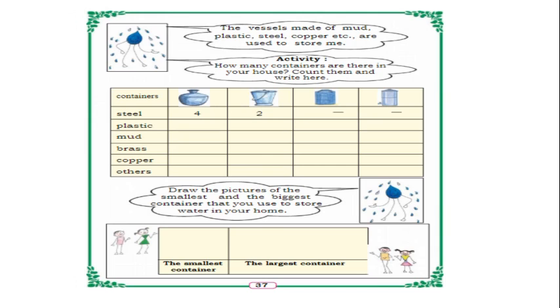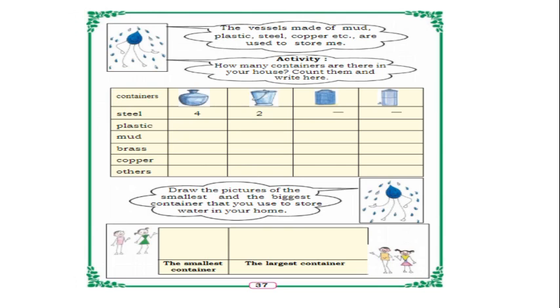Okay. The next page: the vessels made up of mud, plastic, steel, copper, etc. are used to store me. So the drop of water is telling, those vessels made up of mud. Just now we have seen, children, isn't it? Yes, mud, plastic, steel, copper, etc. So that drop of water is giving one activity. What is that? How many containers are there in your house? So you have seen so many water containers. How many containers are there in your house? Count them and write here. You should write in the given box.